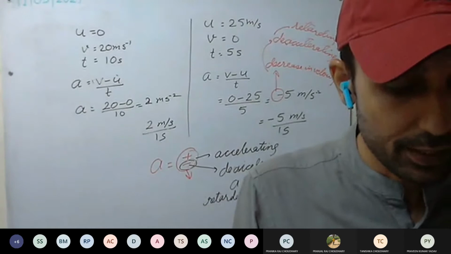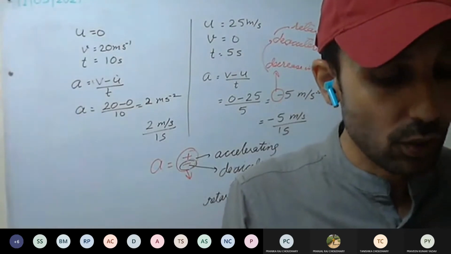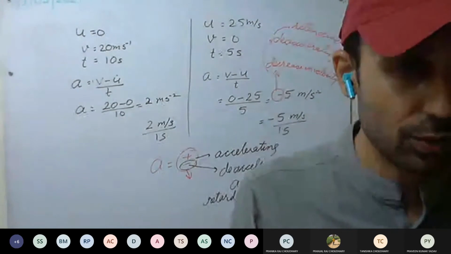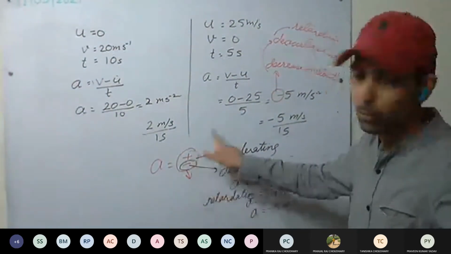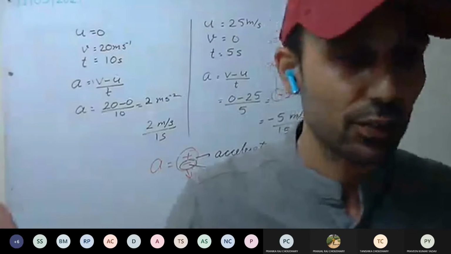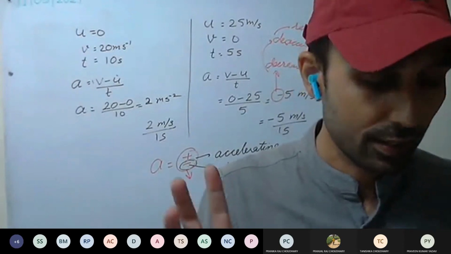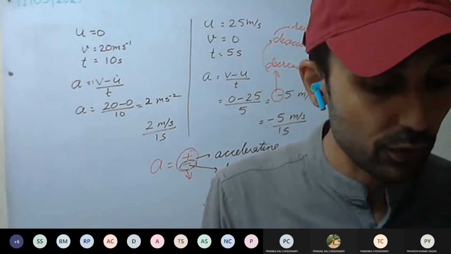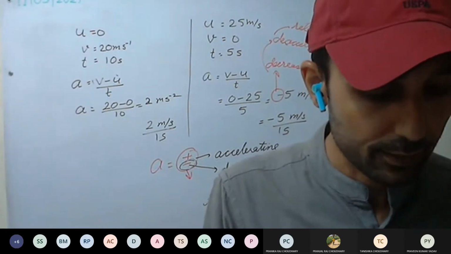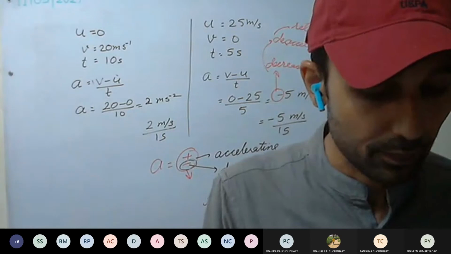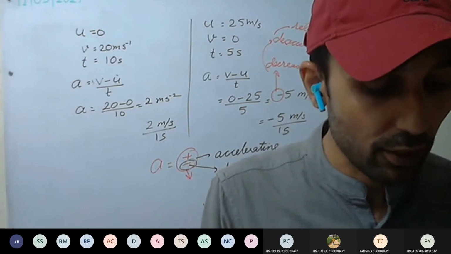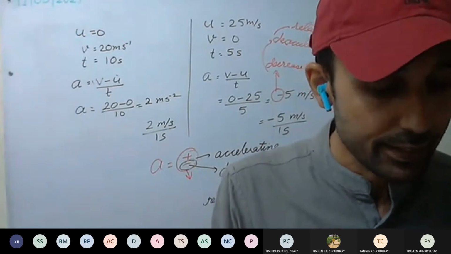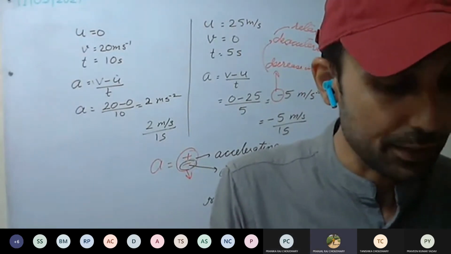It may be mentioned here that the acceleration of a body does not determine its direction of motion. We have already seen it does not determine the direction of the motion. Plus minus denotes whether the body is accelerating or deaccelerating, whether the velocity is increasing or decreasing. The positive or negative sign of acceleration tells us whether the velocity is increasing or decreasing with time. Whereas the positive or negative sign of velocity tells us the direction of the motion. This is clear.